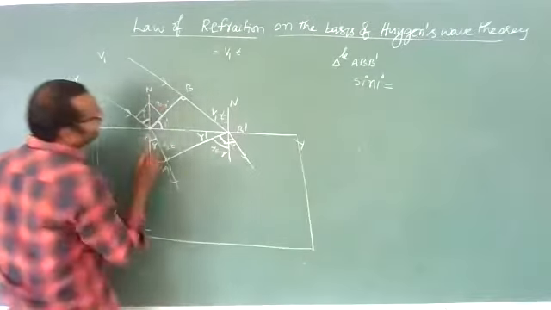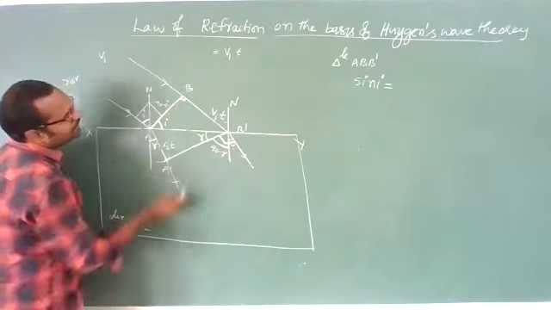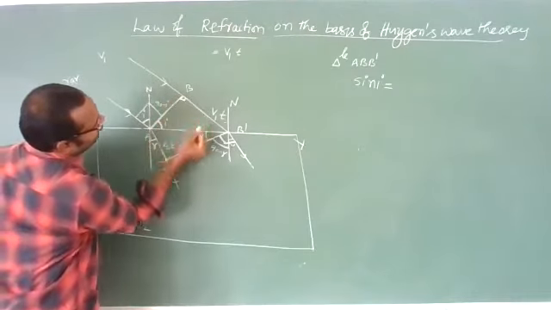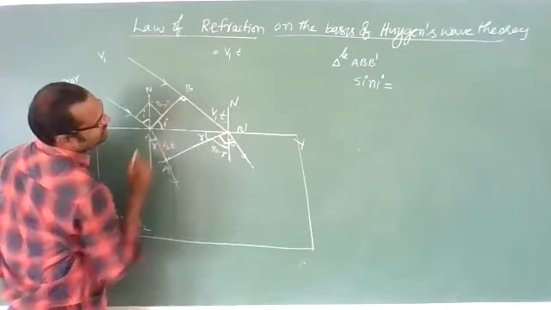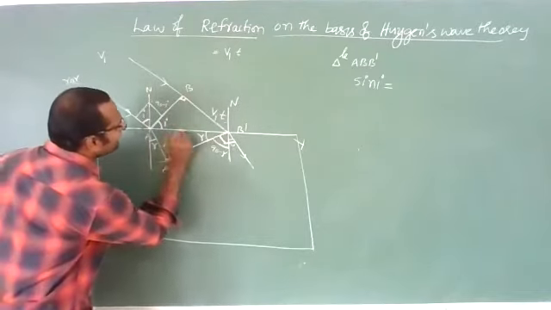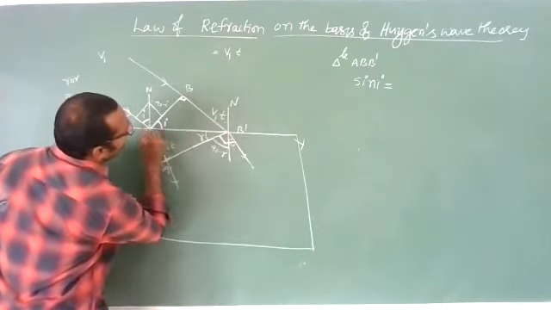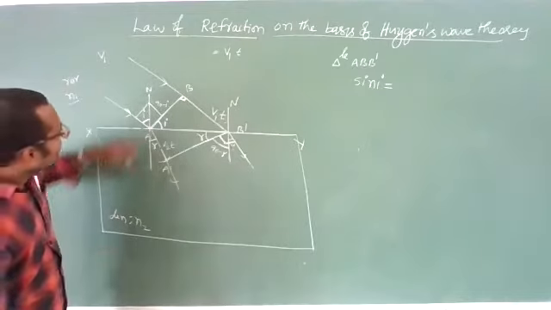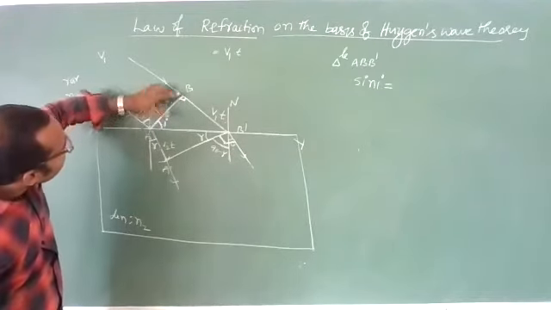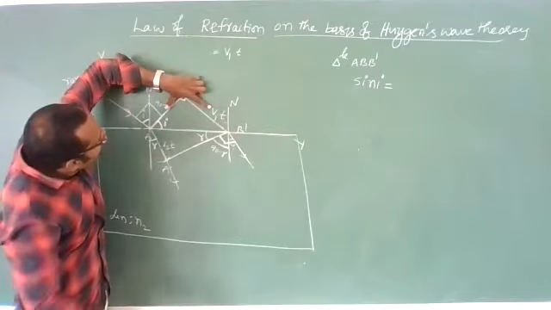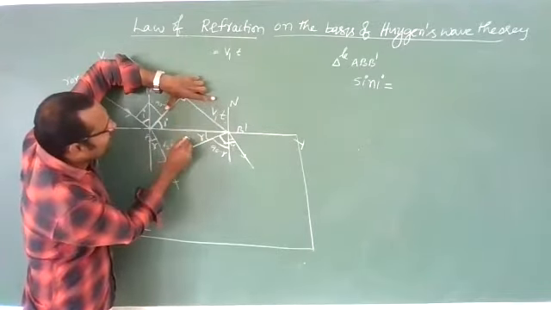In this triangle, the right angle is here. For this angle, the perpendicular side is B B dash and the hypotenuse is A B dash. This A B is the adjacent side. This is the opposite side and this is the hypotenuse.